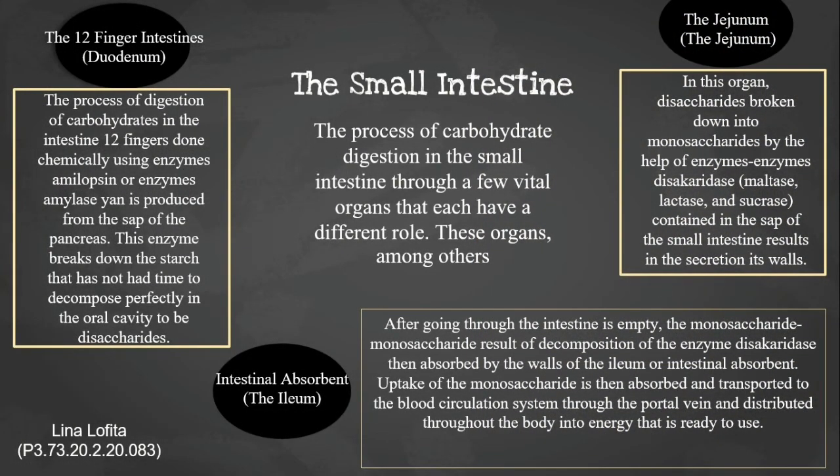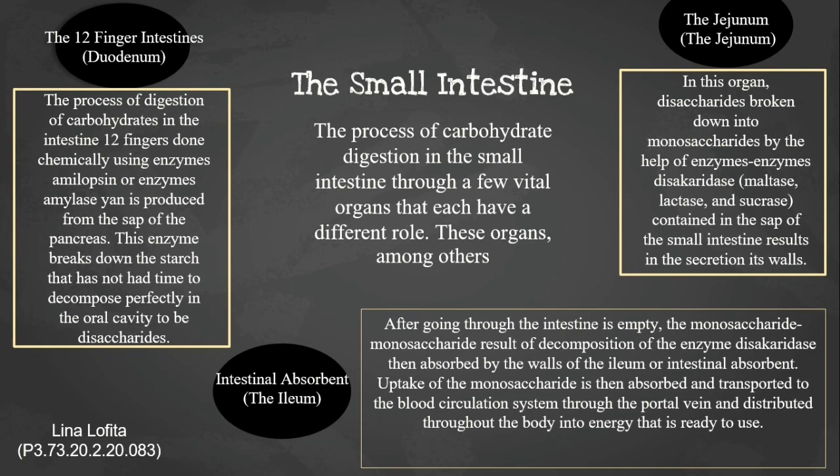The duodenum, or 12-finger intestine. The process of digestion of carbohydrates in the duodenum is done chemically using enzymes. Amylopsin, or pancreatic amylase, is produced by the pancreas.